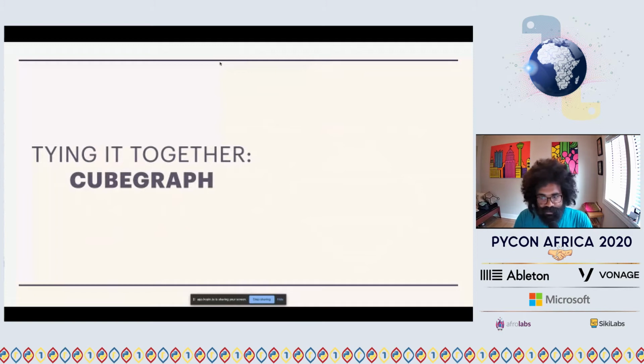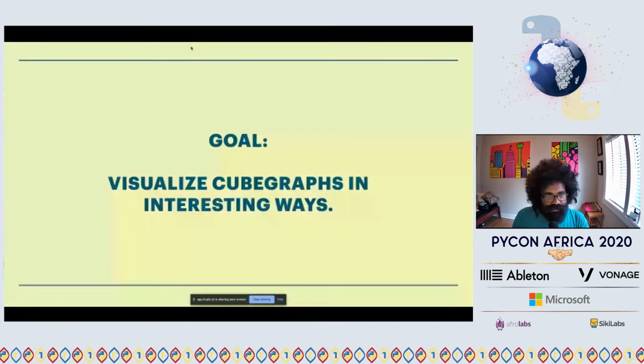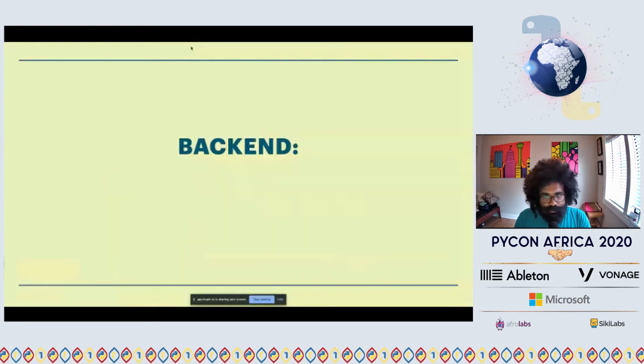So now we get to visualizing the cube graph with Python. First, what does this mean, cube graph? Well, I've just described what a Rubik's Cube is. I've just described what a graph is. So let's tie them together. Let's call the cube graph the graph in which all Rubik's Cube states are nodes, and those nodes are each connected by one move. So essentially, you can get from node A to node B by turning the cube in some direction. And with this definition, let's make the goal to visualize this cube graph in interesting ways. So how do we do that?